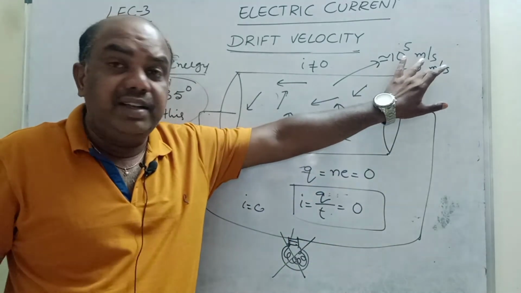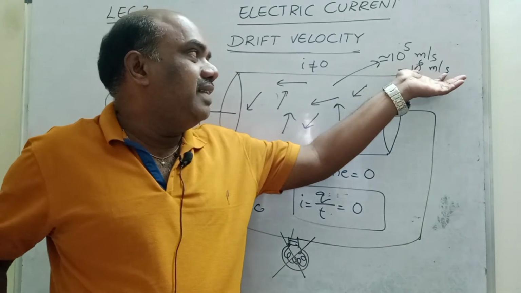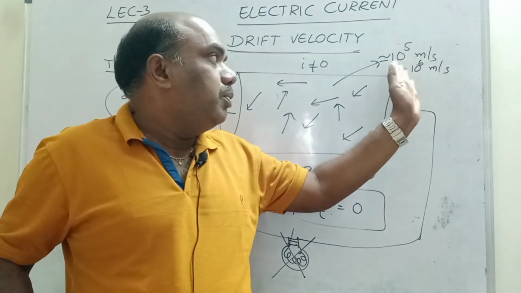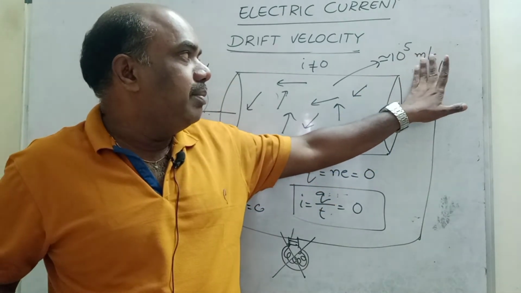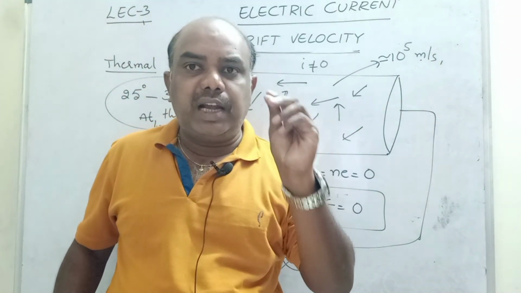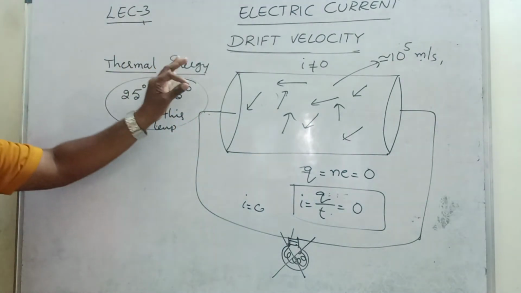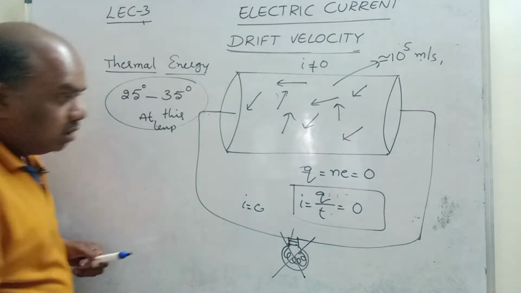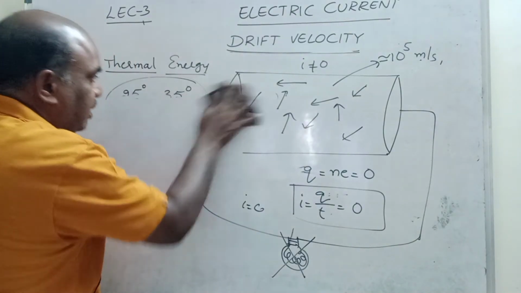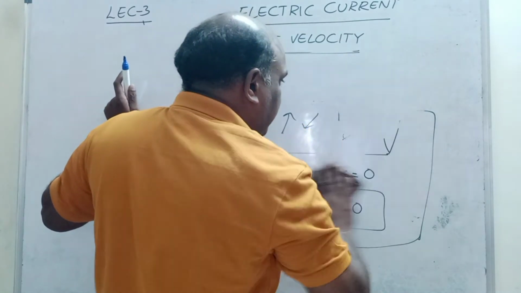The average speed of the electron is 10 power 5 meters per second. In some textbooks it is given as 10 power 6 also. In calculations we will sometimes take 10 power 6, which we will see in problems. The average speed of the electron is 10 power 5 meters per second because of thermal energy. Now suppose this thermal energy is not sufficient to flow the current.